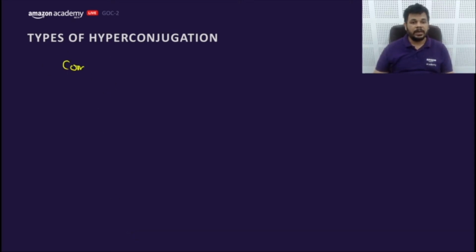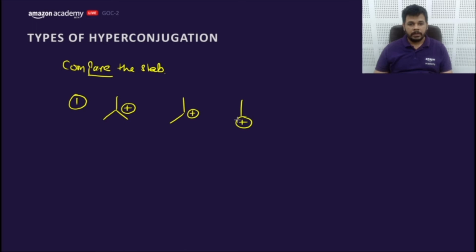Let's compare the stability of these 3 carbocations. First one is this, this, and this. What would be the answer of A, B, C? Carbocation stability is directly proportional to what?